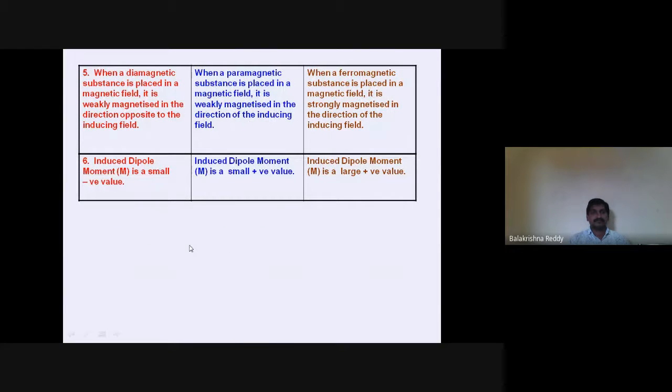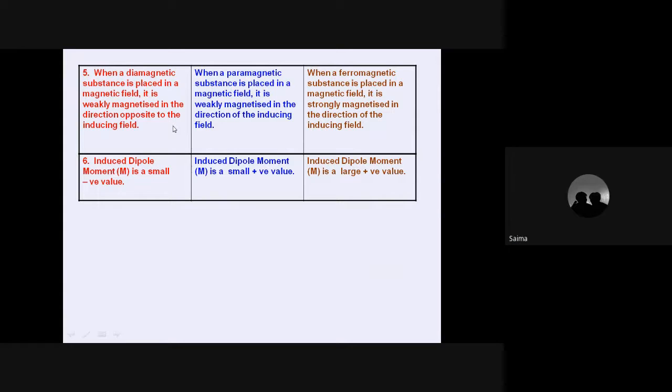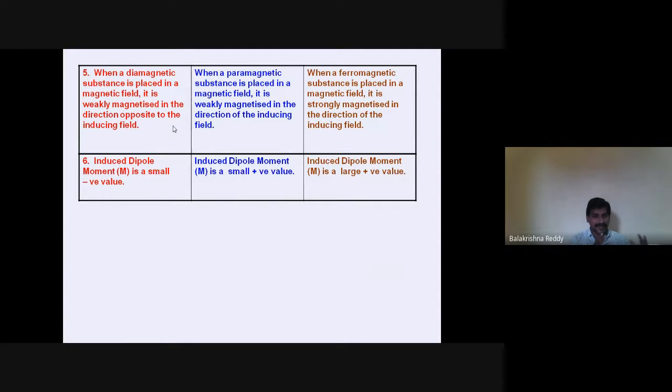Now, when a diamagnetic substance is placed in a magnetic field, it is weakly magnetized. Obviously, when you substitute any material in a magnetic field, it repels the field. So if you are applying more field, it is weakly magnetized.